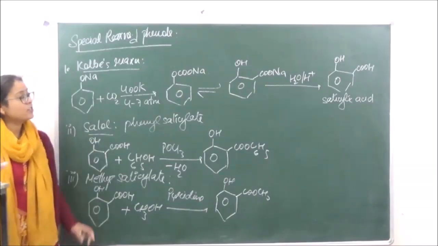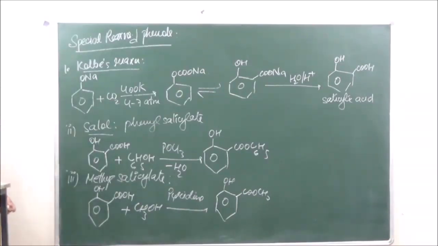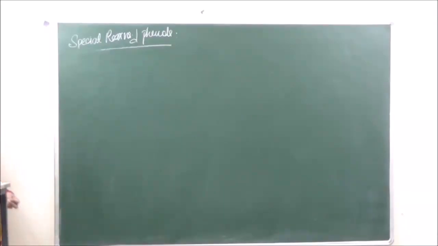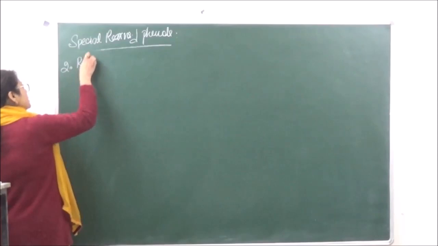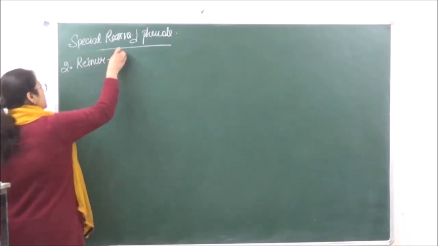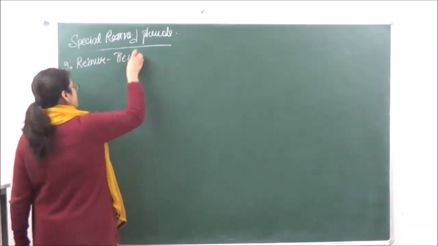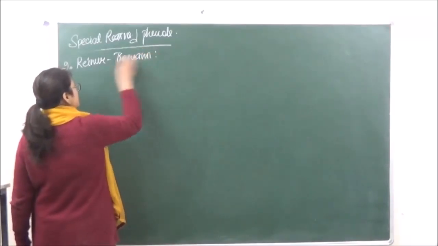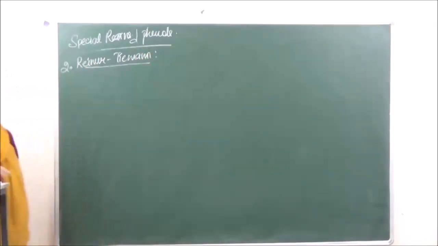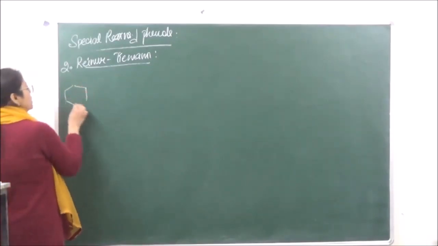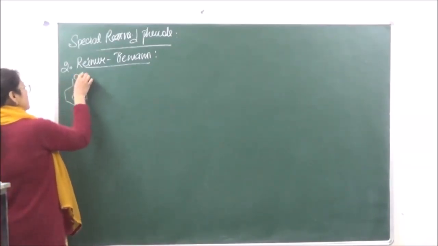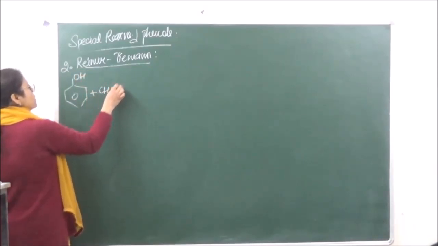Okay? Then the second reaction which we are going to do is the Reimer-Tiemann reaction. This is again an important reaction. Now over here we are going to reflux phenol with chloroform.